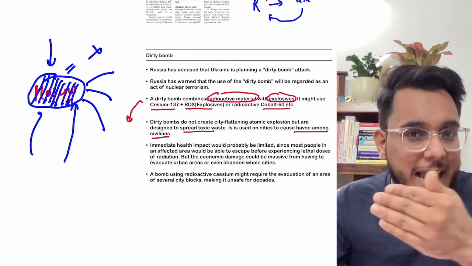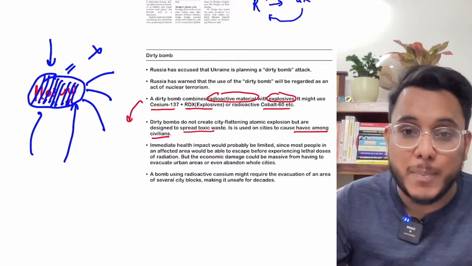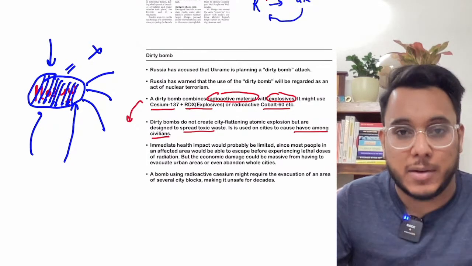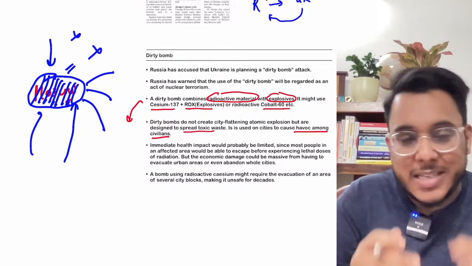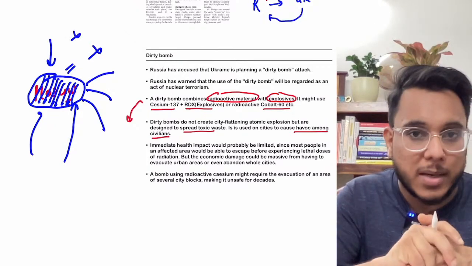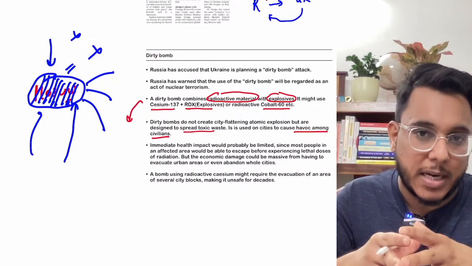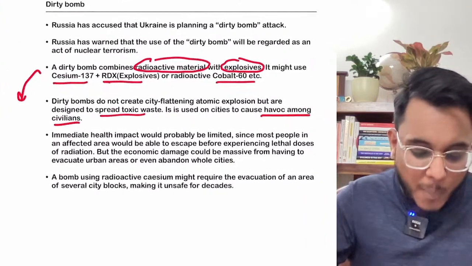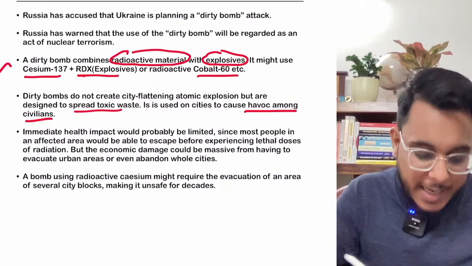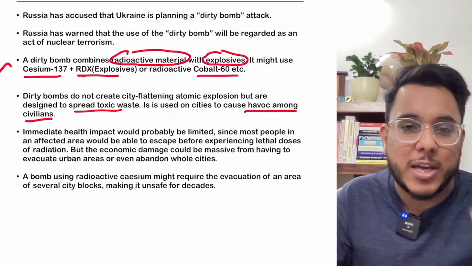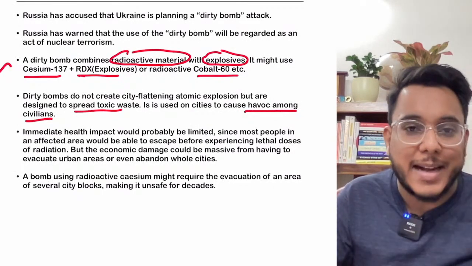Every country has some economic centers and some cities which are the seats of government. If these cities are made uninhabitable, that will lead to a lot of economic loss for that country. So this is the dirty bomb. Again I am telling you, it is not like the bombs dropped on Hiroshima and Nagasaki that flattened the entire city.